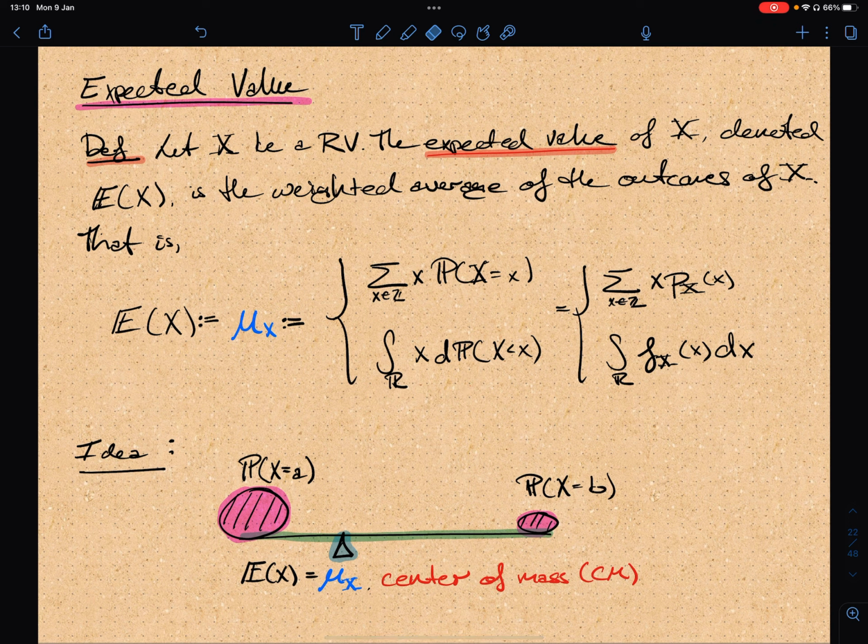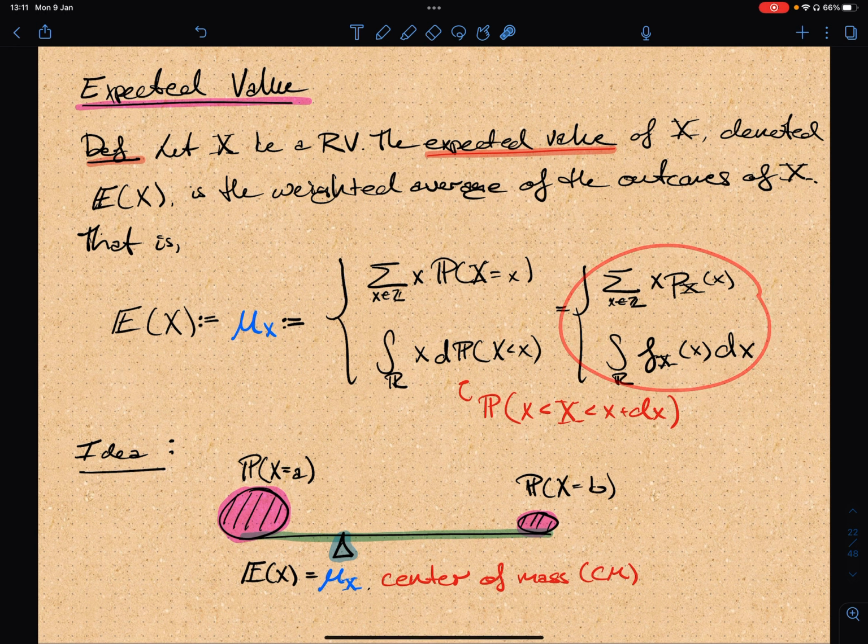And this really stands for the probability that x is between x and some x plus delta x. So for a small interval, this is really kind of a Riemann sum. This is breaking up the real line into small intervals and weighing this outcome with the probability that x is in this small interval between x and x plus dx. And using the probability density function, this is going to be the formula.